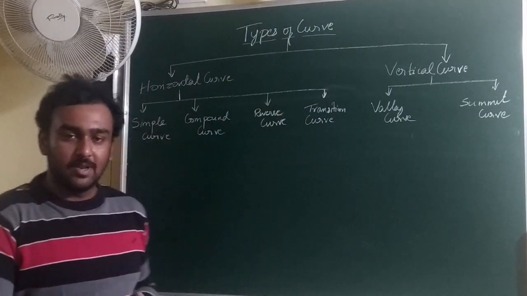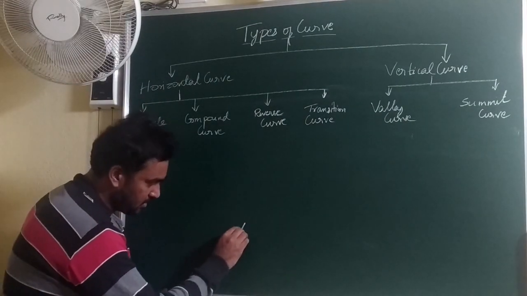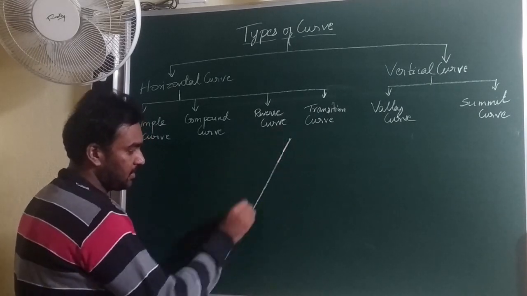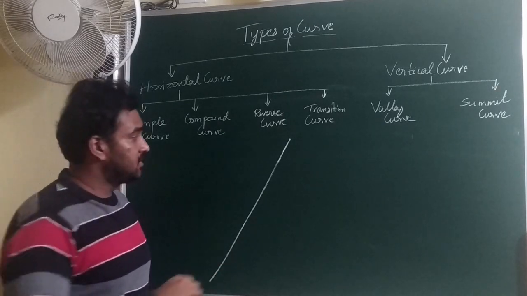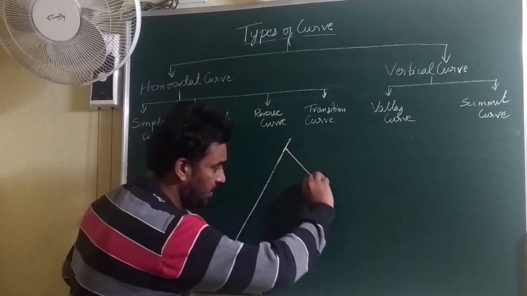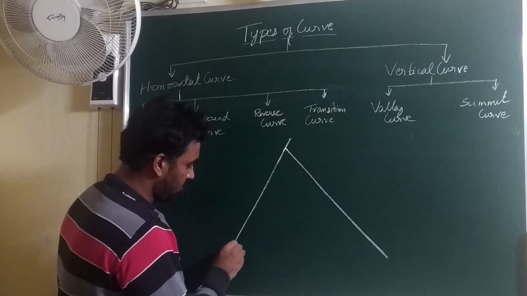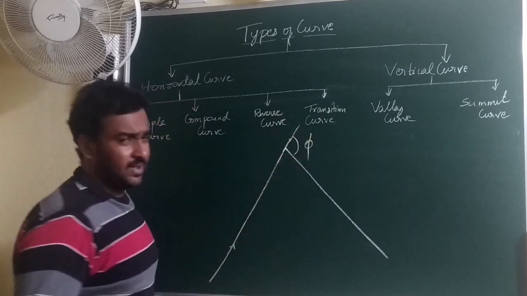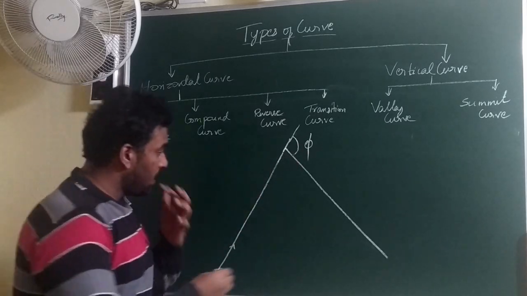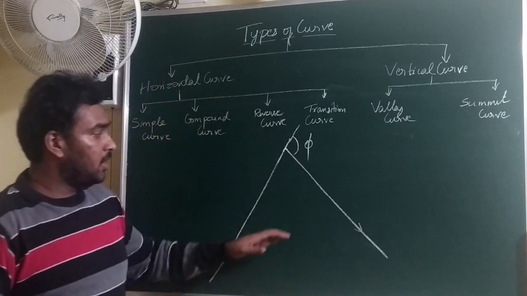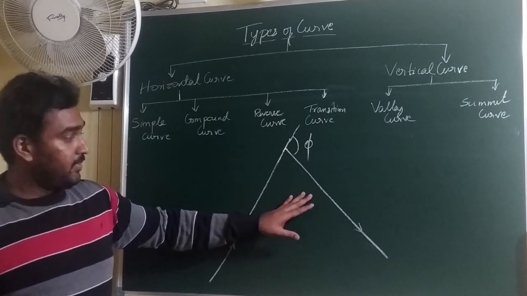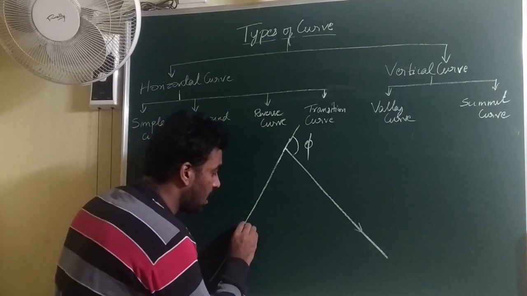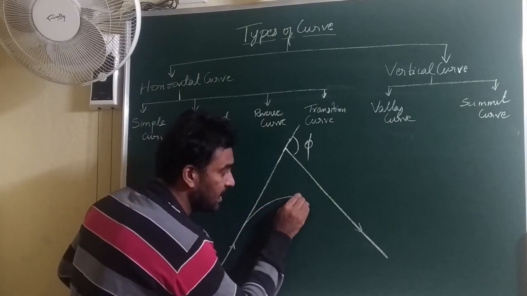Suppose, say for example, this is the alignment of a line, and due to some unavoidable circumstances, this will be deflected towards another direction. Earlier it was in this direction. Due to some deflection, it might be mentioned as this PI, and it is diverted towards this direction. So in order to smooth this, a curve is provided as a single arc with constant radii.